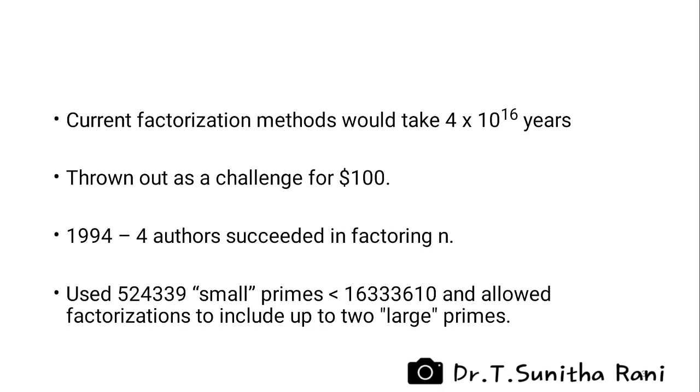They used 524339 small primes, namely those less than 16333610, plus they allowed factorizations to include up to 2 large primes between 16333610 and 2 to the power of 30. The idea of allowing large primes is that if one large prime q appears in 2 different relations, these can be multiplied to produce a relation with q squared. Multiplying by q to the power of minus 2 mod n yields a relation involving only small primes.